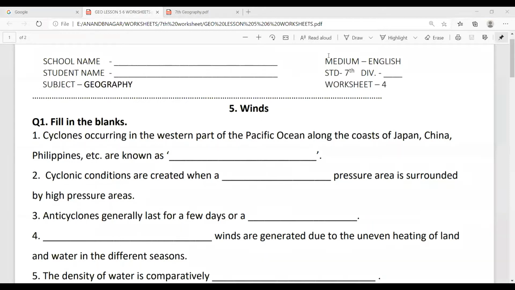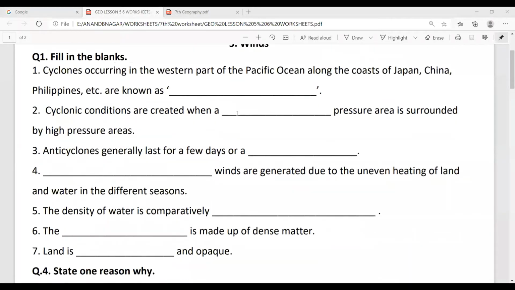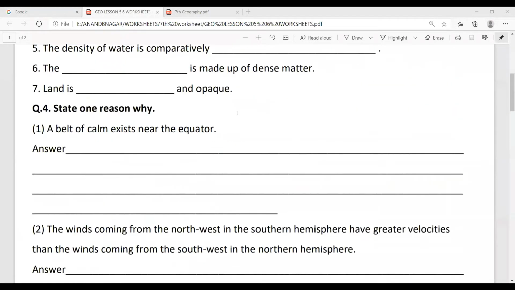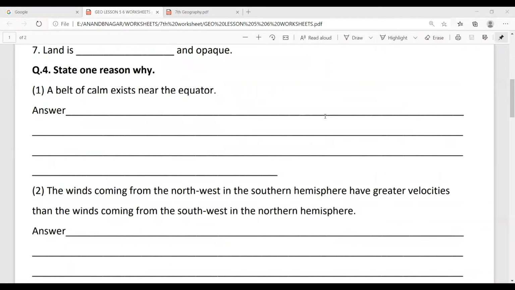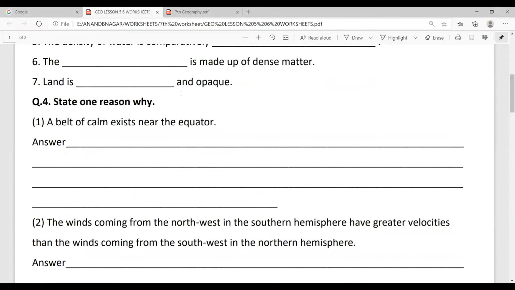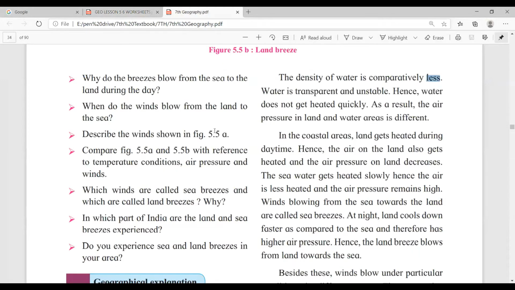Now we will go to the next one. Sixth question. Six, fill in the blanks. The dash is made up of dense matter. Okay, so it is also given on page number 25 only. See, here on page number 25.